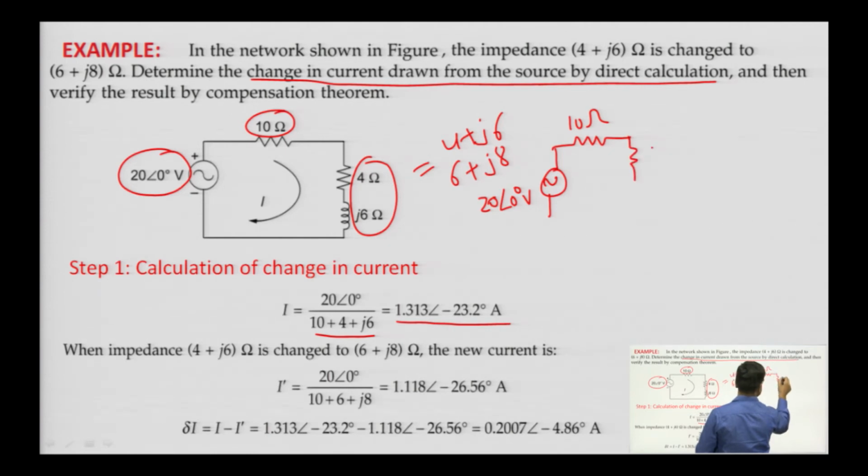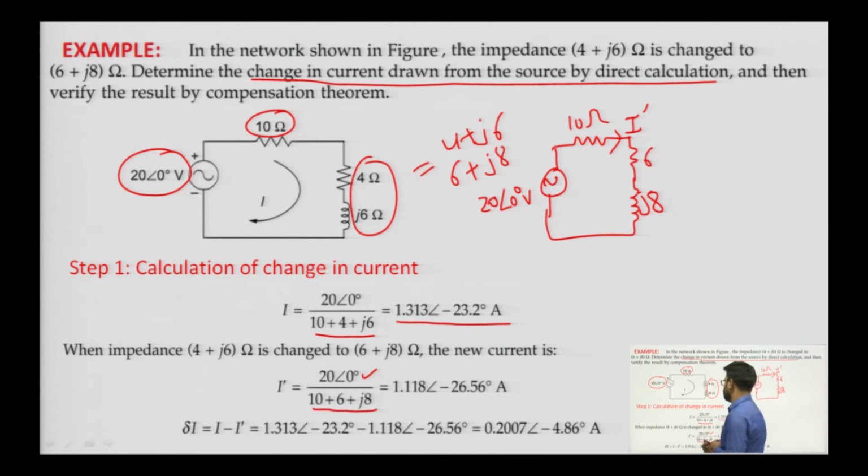Now, it has been changed to 6 and it has been changed to j 8. Now, the current flowing in this is, suppose, I dash. So, I dash will be equal to 20 at an angle of 0 degree divided by 10 plus 6 plus j 8. So, we will get the value of I dash as 1.118 at an angle of minus 26.56 degree. So, now we will calculate the value of delta I.